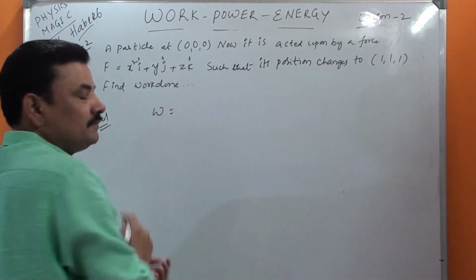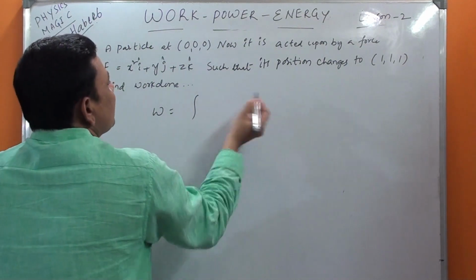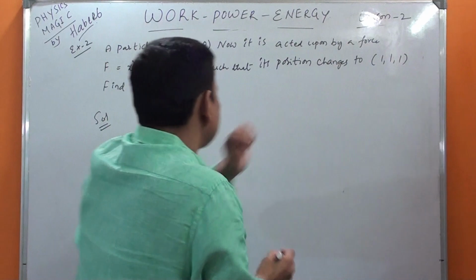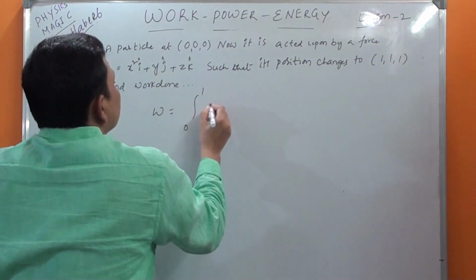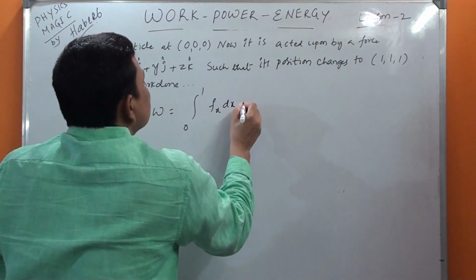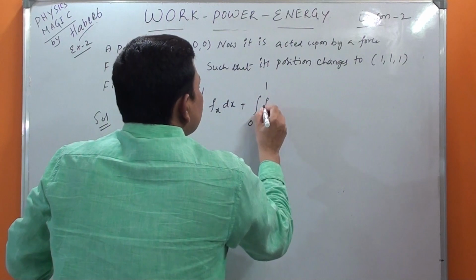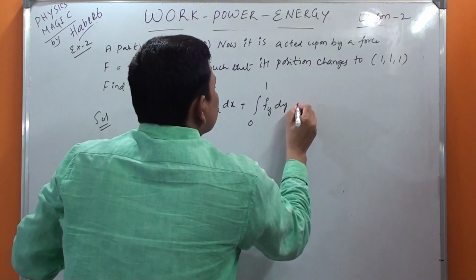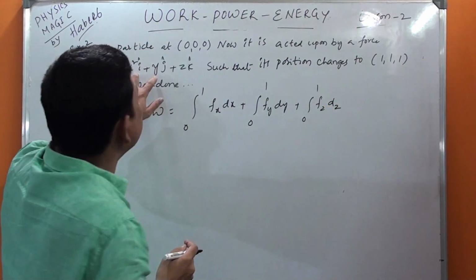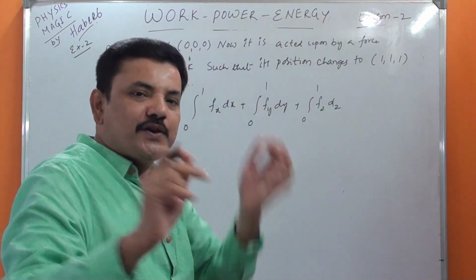W is equal to, as you know well, integral 0 to 1 fx dx, for the x component, plus integral 0 to 1 fy dy plus integral 0 to 1 fz dz, because 3 components are given so I wrote 3. Earlier only 1, that's why I wrote only 1.